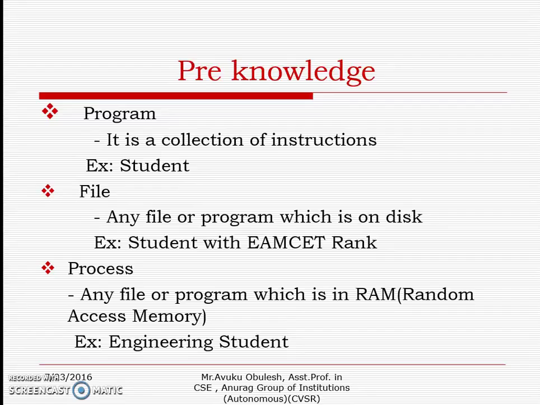After that, if we execute that program, it will be transferred from hard disk to RAM. Why? Because for executing any program, the program should reside in RAM. Once we execute any program, it is transferred from hard disk to RAM. In this case, that program we are calling a process. That's why any file or program which is in RAM, that is random access memory.